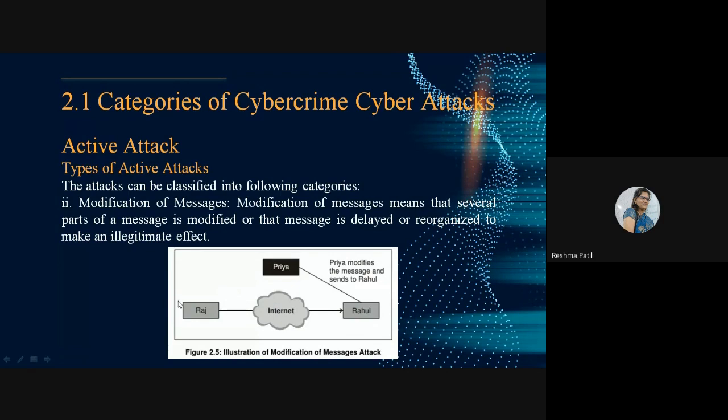And Raj doesn't know about that. He will go on Sunday only. So this attack is called modification of message. Modification of message means that several parts of the message are modified, or that the message is delayed or reorganized to make an illegitimate effect. The second active attack is modification of message.